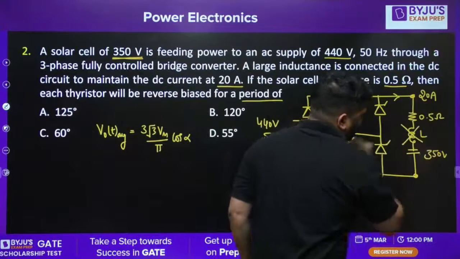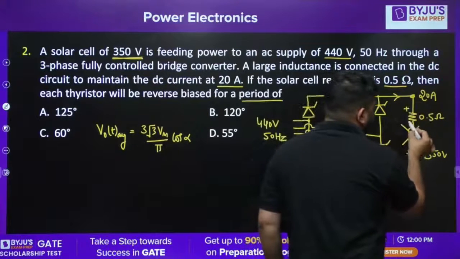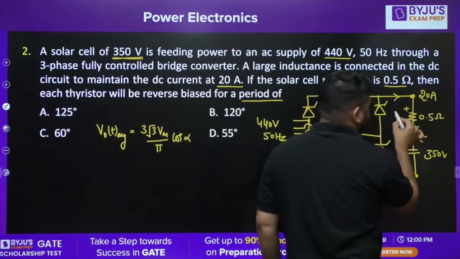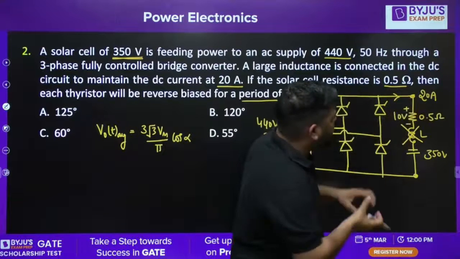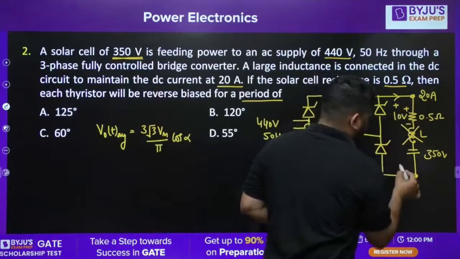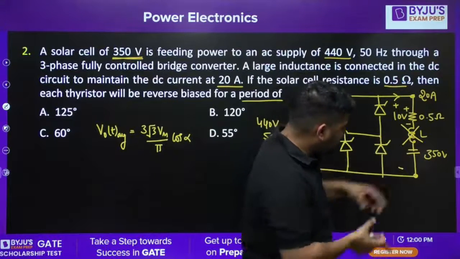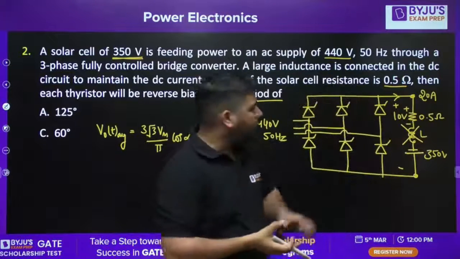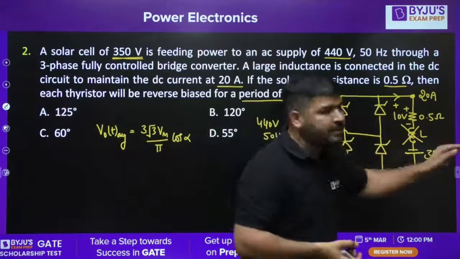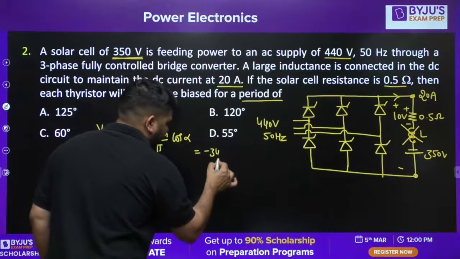The average voltage across the inductor is 0. And we know that this drop has to be 20 into 0.5, that is 10 volt. It means the average output voltage of this polarity has to be 350. I mean, 350 is of opposite polarity, okay? And this 10 is of opposite polarity. So the total voltage of this polarity will be minus 340, okay? So this will be minus 340.